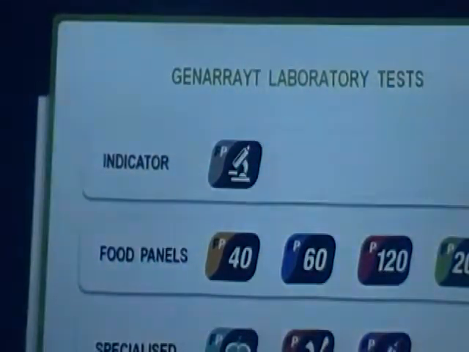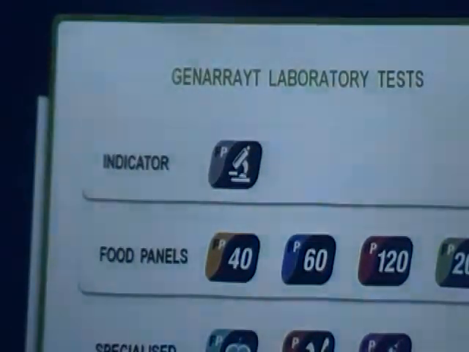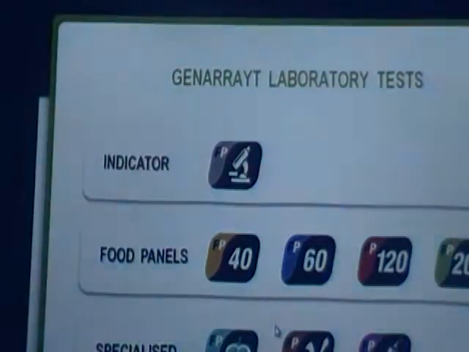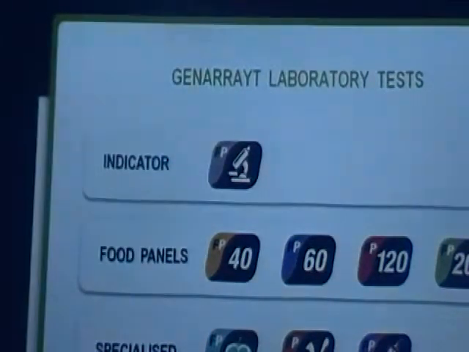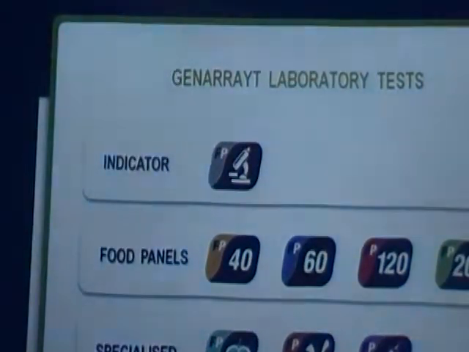It is basically a global panel, but the reports can be customized depending on whether you want 40 foods, 60, 120 or 200, or specialized food panels, like only vegetables, only non-veg, or only vegans. The reports can be customized as such, but the report will be generated only for 221 foods.